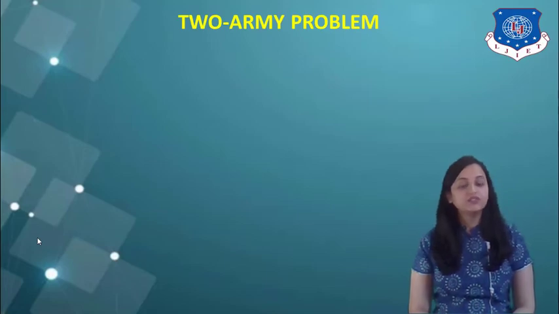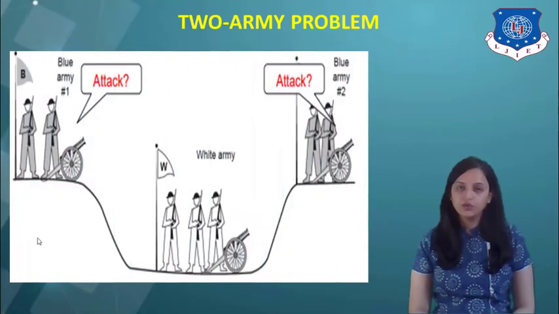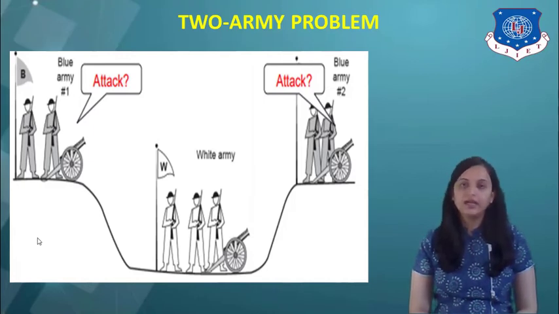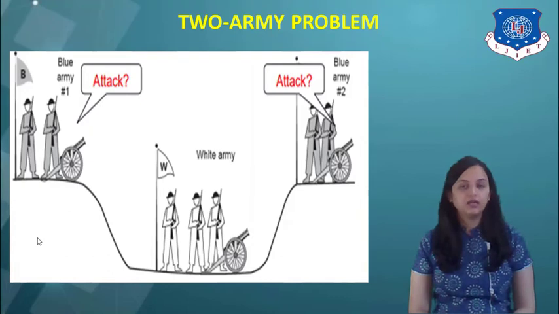Here, the problem arises which is called the two-army problem. As you can see over here, this indicates the cases of the asymmetric release where the two-army problem arises. Here, two valleys are indicated. That means in a valley, the white army is situated and on the two opposite sides, teams of the blue army are indicated. If blue army 1 and blue army 2 both want to defeat the white army, they have to communicate with each other and attack at the same time.